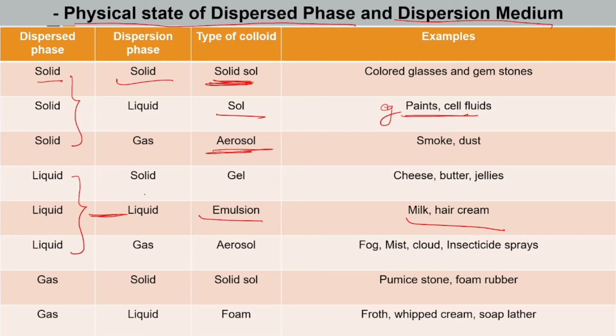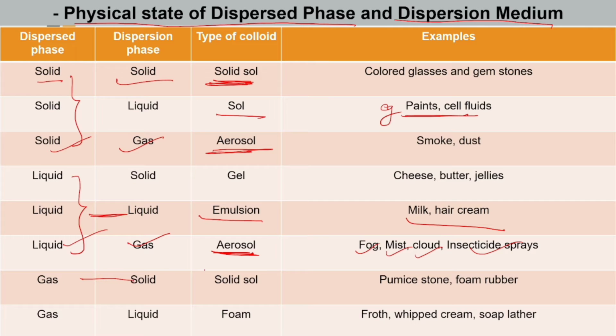There are two aerosols. Solid in gas is called aerosol, and liquid in gas is also called aerosol. Examples are fog, mist, cloud, insecticide sprays, etc. These are the three classifications of liquid: gel, emulsion and aerosols. The last two are gas in solid and gas in liquid.